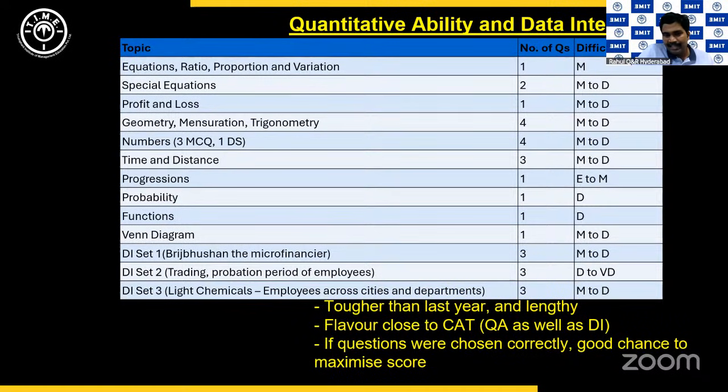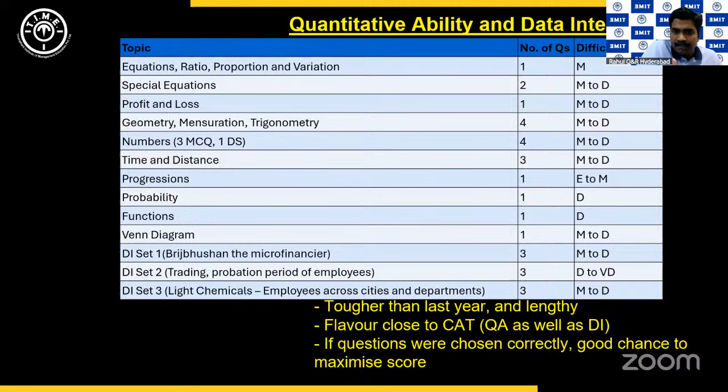So what's the takeaway? Tougher than last year, no doubt. And the flavor is actually close to CAT. Now, this is what everyone would have definitely related to, right? Quant as well as DI. I mean, where in the past we were getting only calculation based or very peculiar representation kind of sets. In years where XAT gives peculiar DI or very interesting, fresh kind of representation of data, something they take from a World Bank chart or a scatter plot or something, usually the questions are straightforward. If someone can understand how to read the chart, they'll be able to answer the questions and get them right. That's usually how it is.